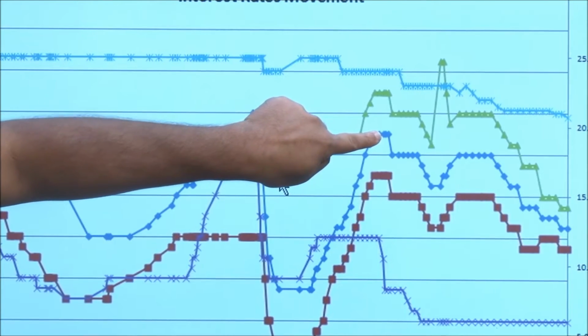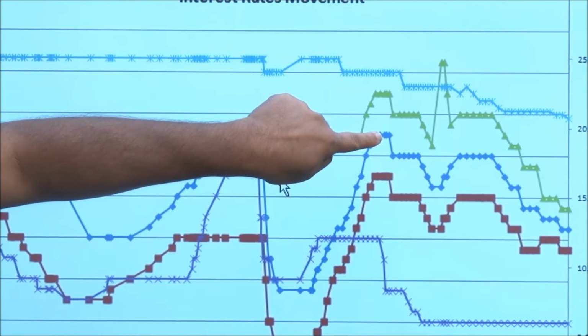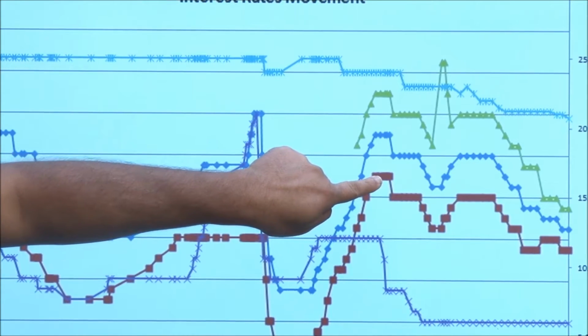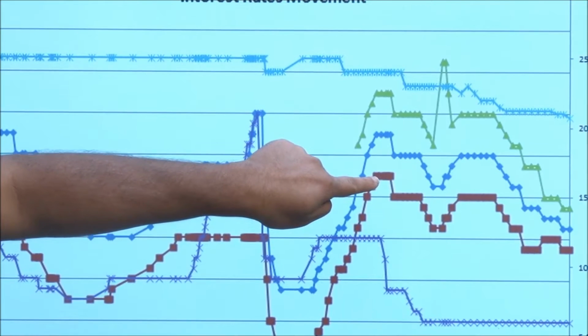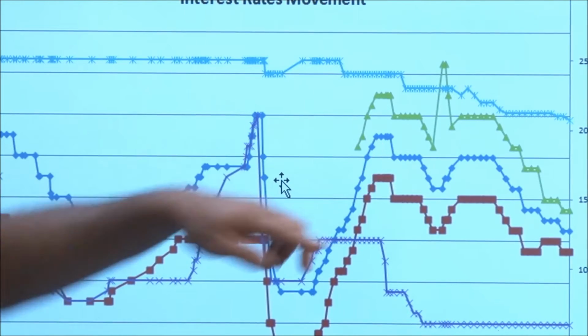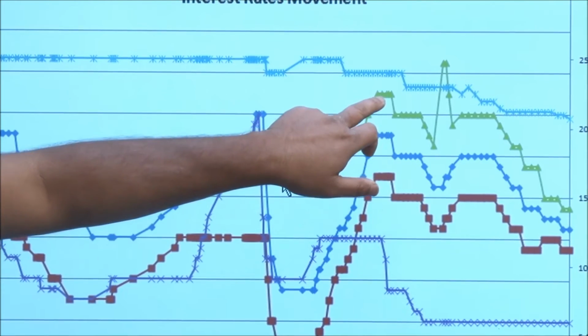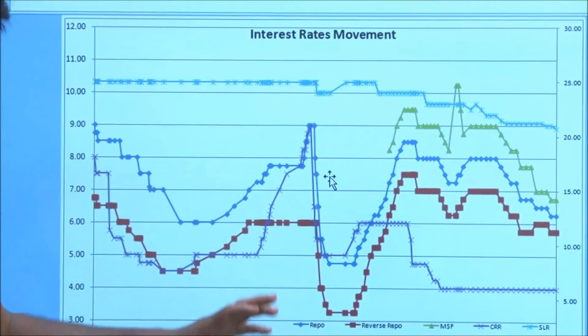Repo rate is the rate at which the banks can borrow from RBI to the extent of their NDTL percentage. Reverse repo is the rate at which the banks can deposit excess money with the RBI, so RBI will give them some interest, and if their borrowing is more than whatever is the limit prescribed by RBI, then they have to pay a slightly higher interest rate, which is the MSF, marginal standing facility.